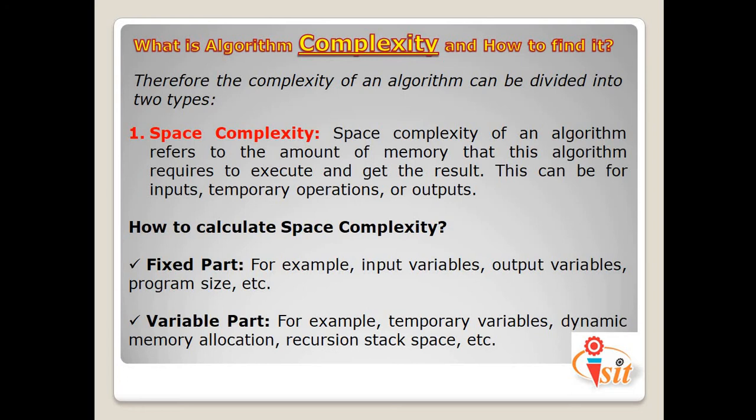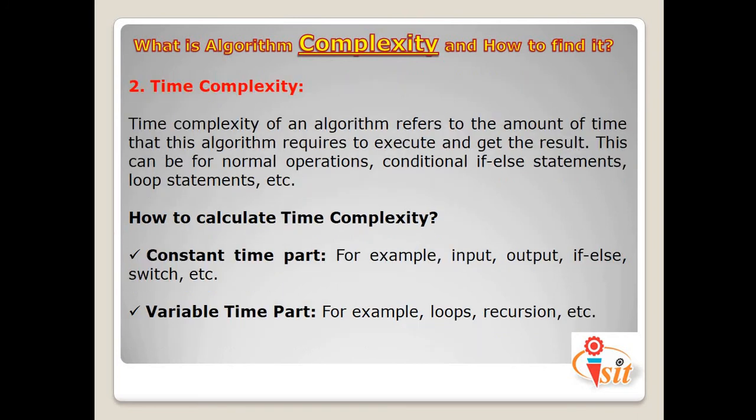The second is the variable part. This refers to the space that can differ based on the implementation of the algorithm, for example temporary variables, dynamic memory allocation, recursion, stack space, etc. By using this, we calculate the space complexity of an algorithm.